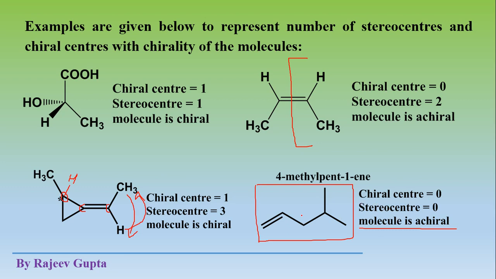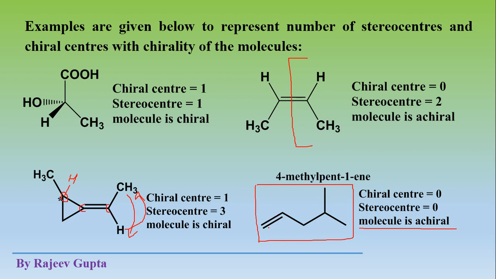Now chiral center number: no carbon atom in this molecule is chiral, because this carbon is attached to two hydrogen atoms. This is a methylene group, CH2. These are two methyl groups, and this carbon atom is attached to these two same methyl groups. So no carbon atom in this molecule is a chiral center.